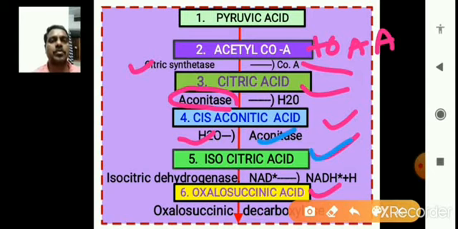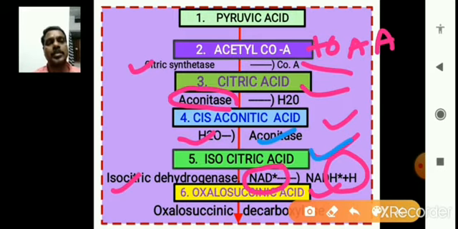So this is very important. Oxalosuccinic acid is produced with the help of isocitric dehydrogenase. Dehydrogenase means NAD gains 2 H plus ions. When oxalosuccinic acid is formed, NAD plus is converted to NADH2.